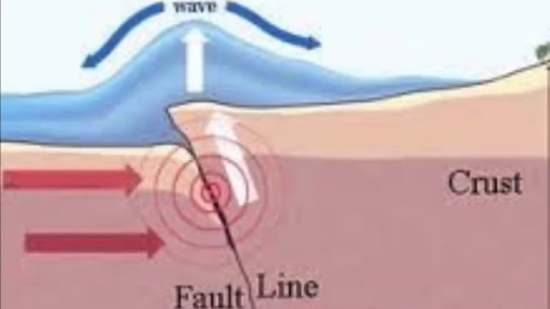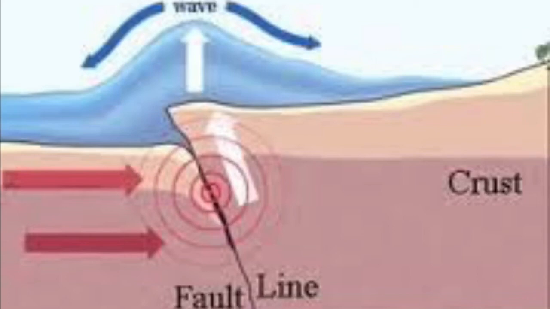Next, we're gonna explain the physics of a tsunami. A tsunami, also called a seismic sea wave or tidal wave, is a catastrophic ocean wave, usually caused by a submarine earthquake occurring less than 50 km beneath the seafloor, with a magnitude greater than 6.5 on the Richter scale. Underwater or coastal landslides or volcanic eruptions also may cause a tsunami.